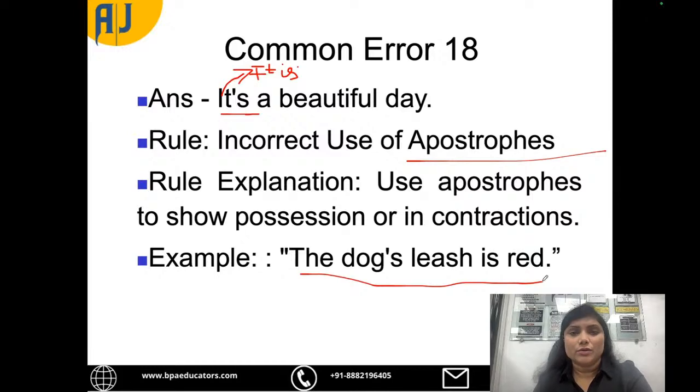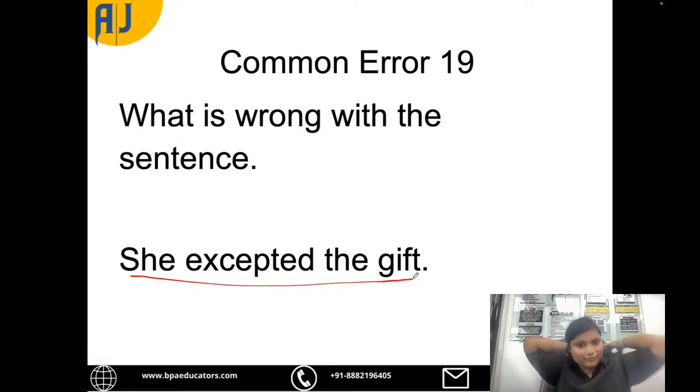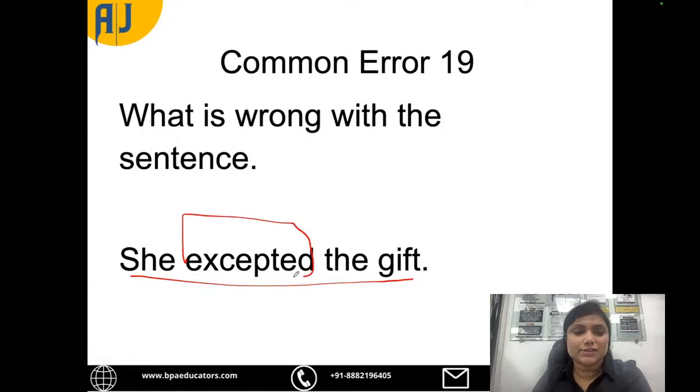Okay. Now, next, tell me what is wrong with this particular sentence. She accepted the gift. What is wrong with this sentence? Okay. Now, when we talk about this particular thing here, this is wrong.